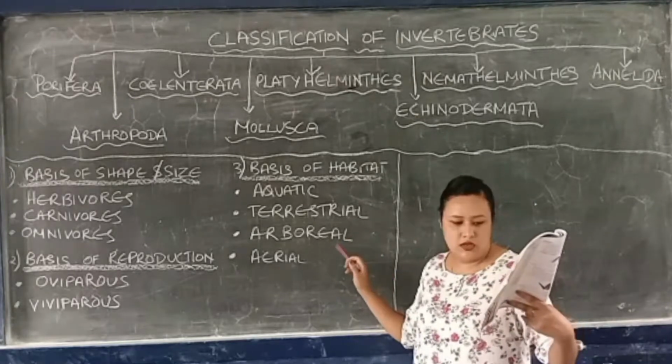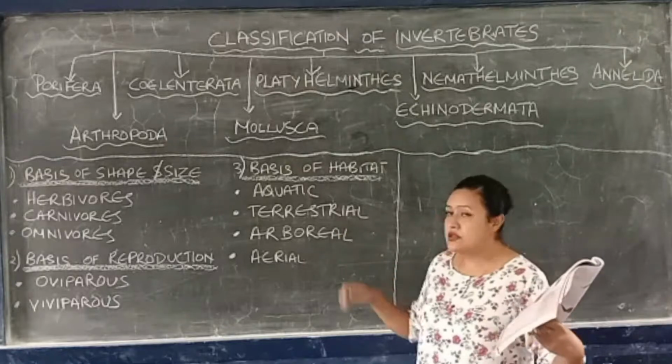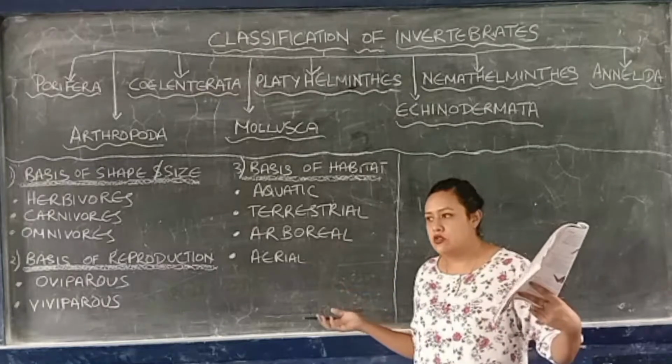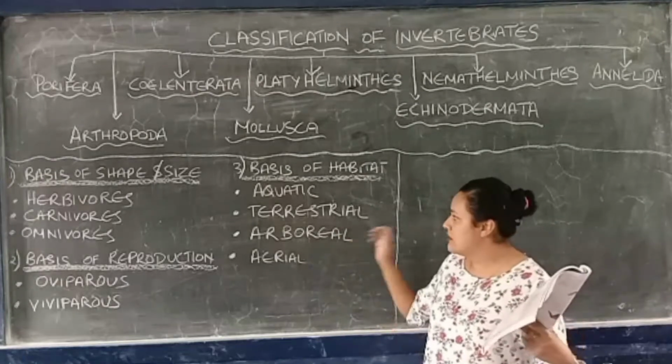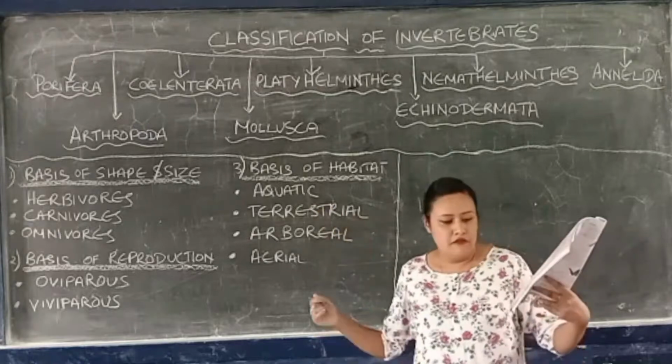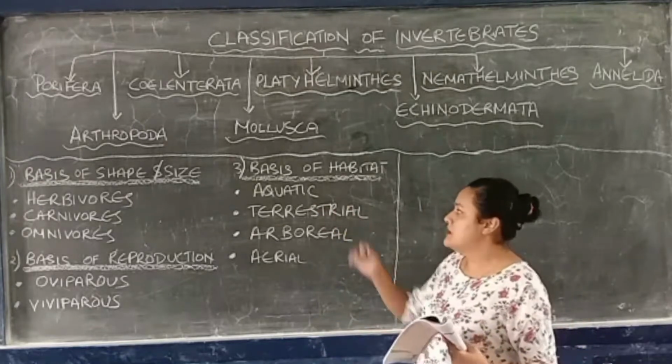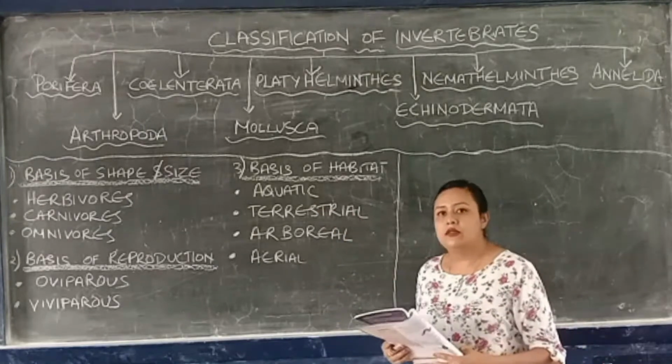Arboreal: monkeys, squirrels. Terrestrial: horse, dog, lion. And aquatic: fish, whales, dolphins, they come under aquatic animals.